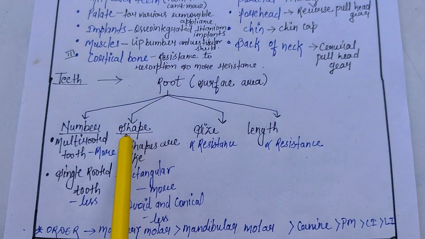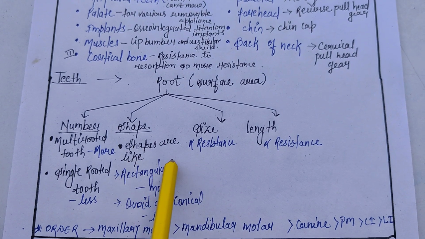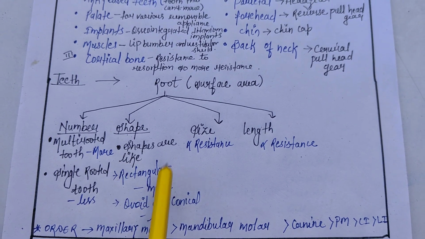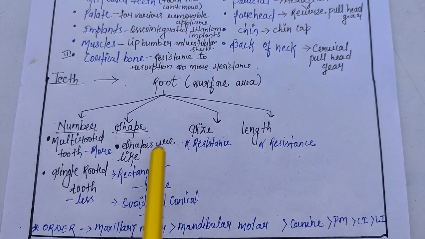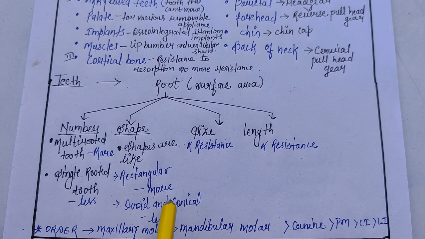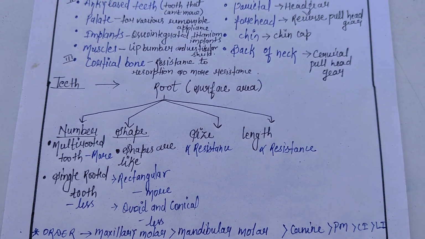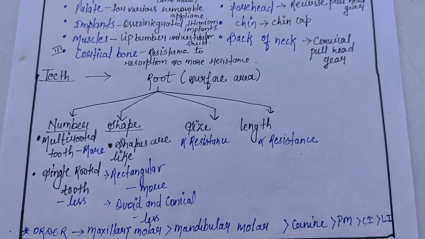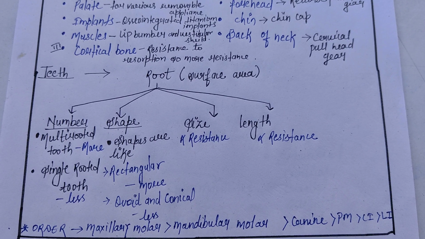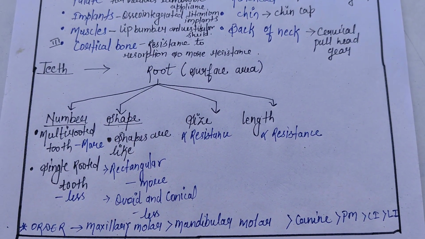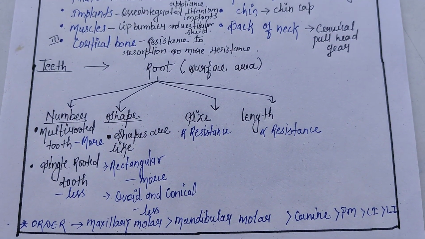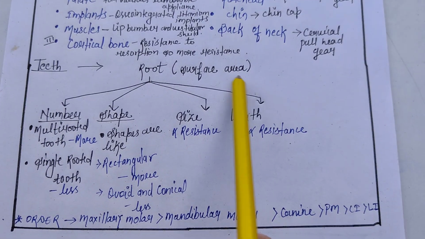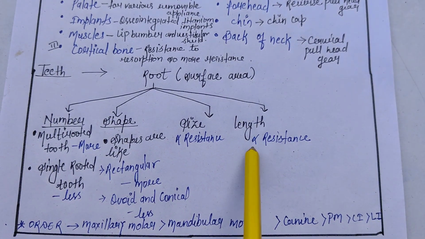Root shape can be rectangular, ovoid, or conical, but a rectangular root shape will provide more anchorage than ovoid, and conical will provide less anchorage. Next is size: the larger the size of the root, the more the resistance and the more the anchorage of that particular root. Then, the greater the length of the root, the more the resistance.